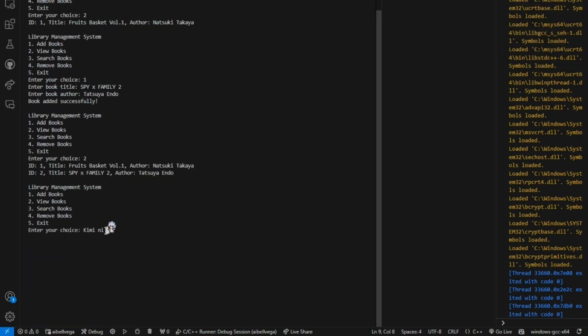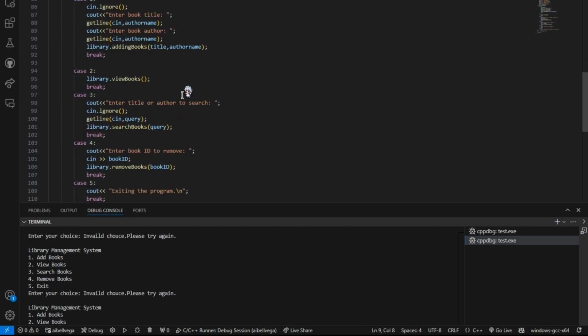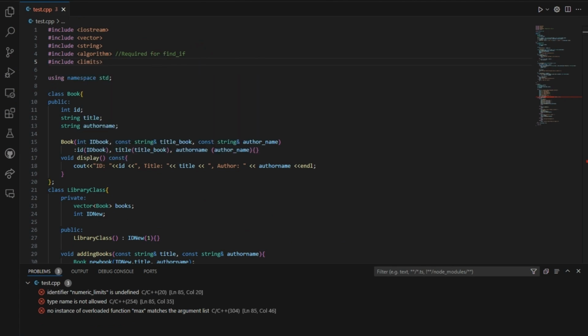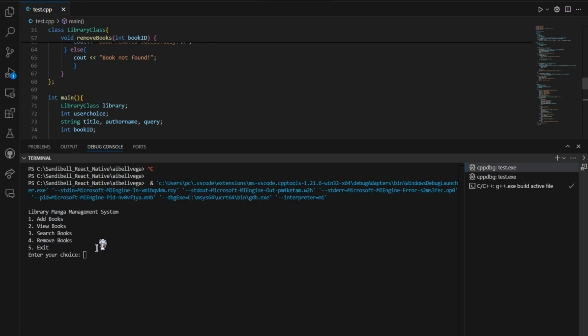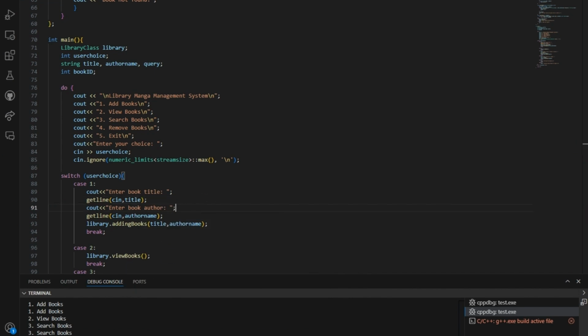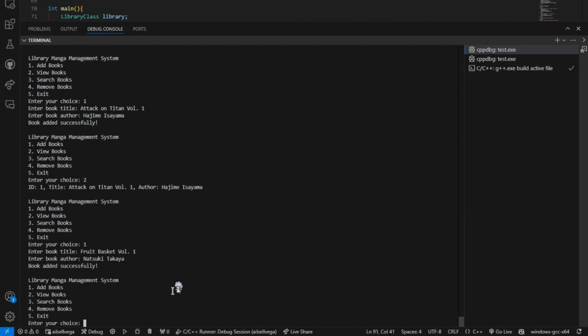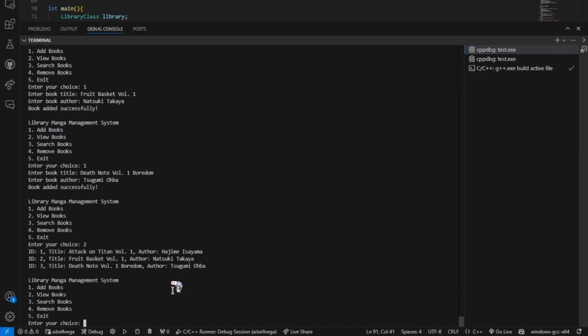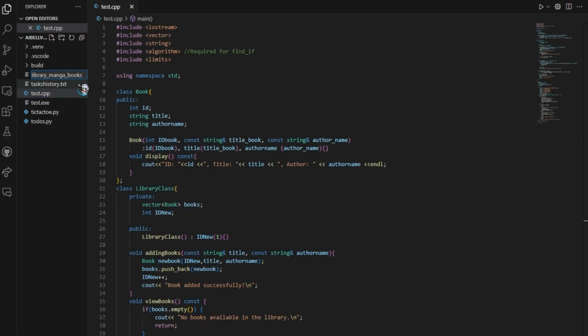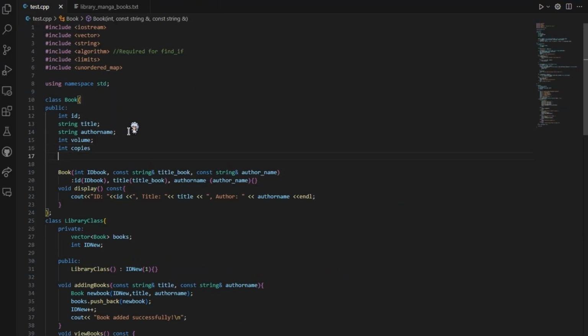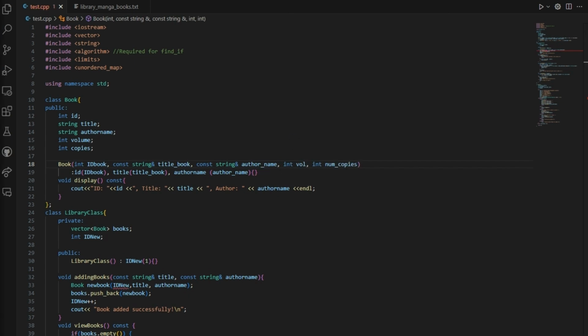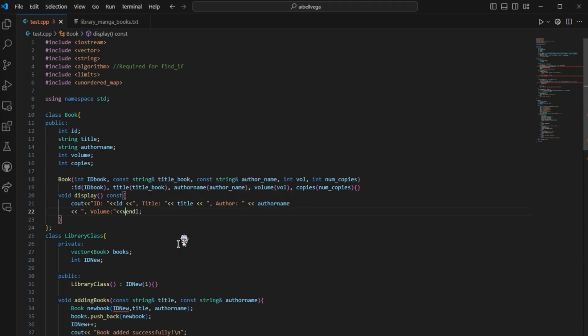Ensure that file operations or other resources are properly managed and released. Your library class destructor handles file saving, but be mindful of other resources that might need attention. The library class manages a collection of book objects, including adding, viewing, searching, removing, and managing book copies. Classes and objects: book and library class encapsulate data and functionality. Vectors: dynamic array to store books.